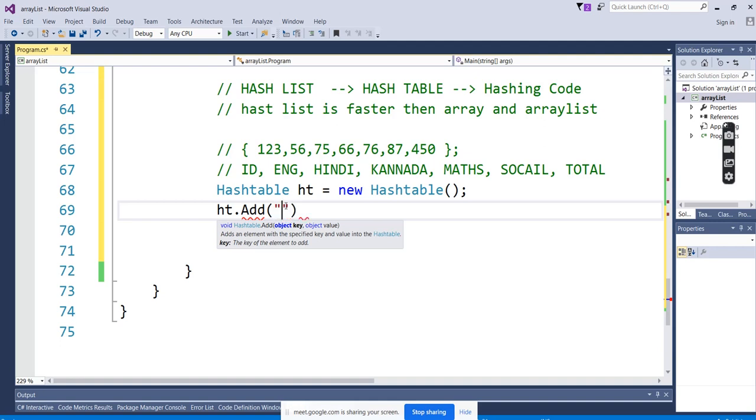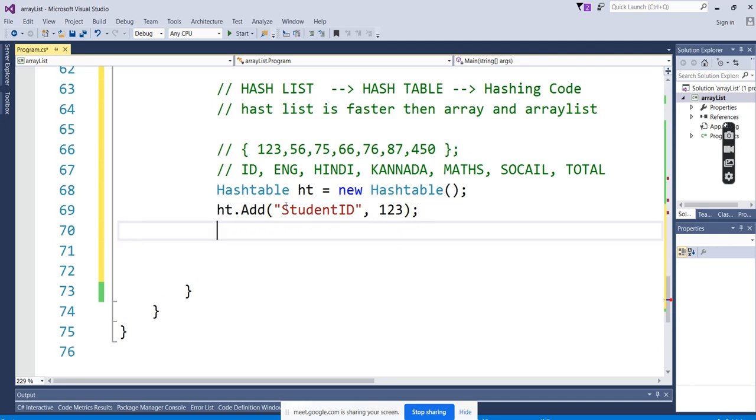So here I keep student ID. Here I have mentioned the key, and the values are 1, 2, 3. Hashtable dot Add. I'm storing the English values. Separated by a comma, I enter the value for English.